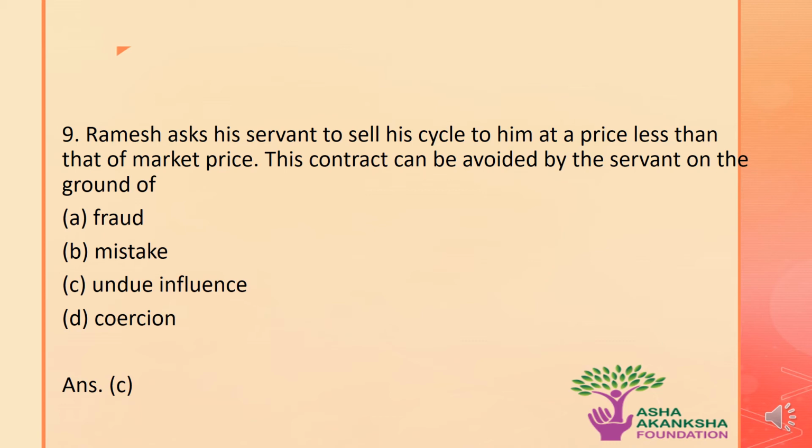The correct answer to this question is option C. That means to say, the above contract can be avoided by the servant on the grounds of undue influence. It is a situation in which a person tries to influence the other person by the use of his position or having an authority over that person.